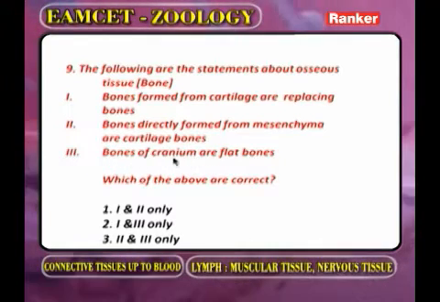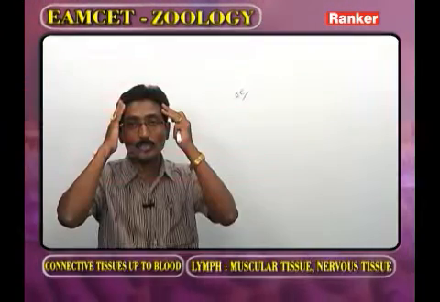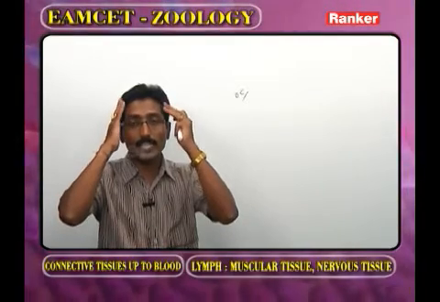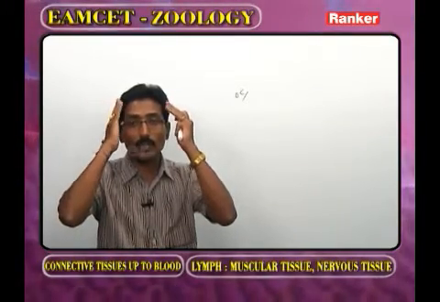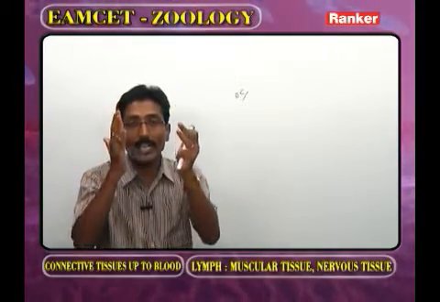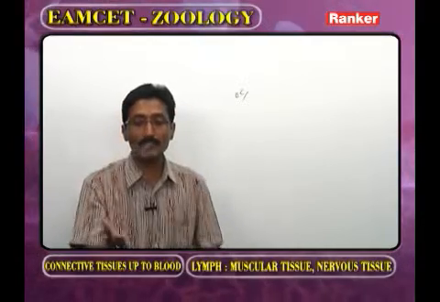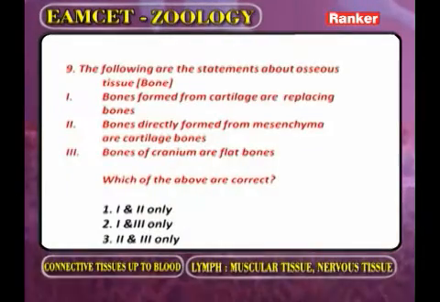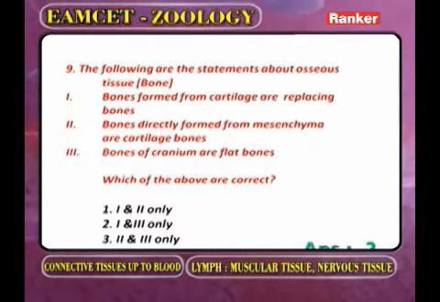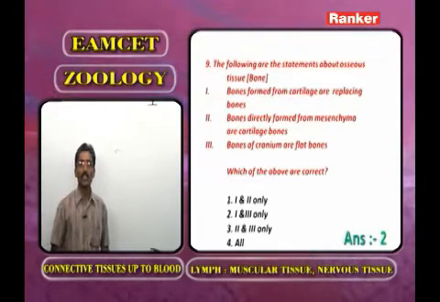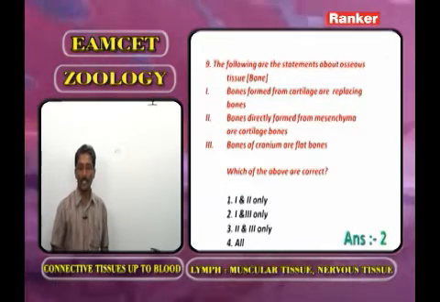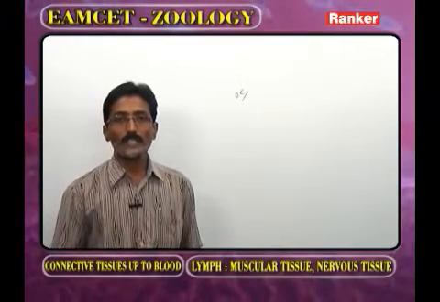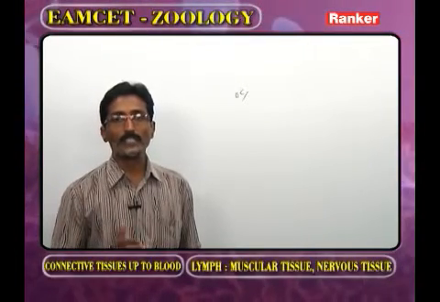As we observe the skull, one part we call the cranium. The cranium is called the brain box. It provides protection to the brain. The cranium has what type of bones? The flat bones. Now based on this information the answer is 2, the first option and the third option. We discuss the remaining in the next class.